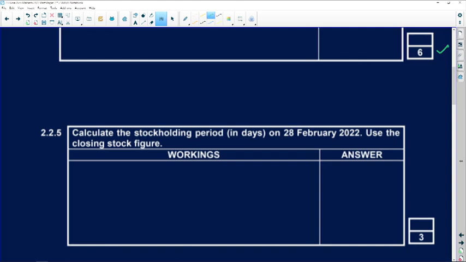Okay, right, let's move on now to the next question, 2.2.5. Calculate the stock holding period in days on the 28th of Feb 2022. Use the closing stock figure. Right, now remember, guys, stock holding period is closing stock, right, because they want us to use the closing stock figure divided by your cost of sales, and because they want our answer in days, not in months, we've got to multiply this by 365. Right, closing stock is what we just calculated a few seconds ago.